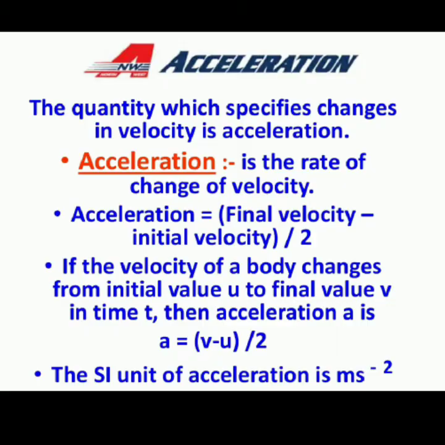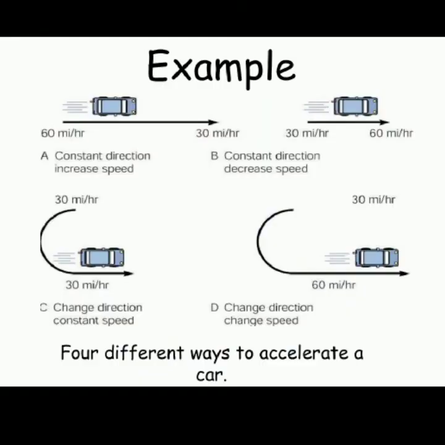The acceleration can be stated in 4 different ways. Example of a car. First one, when there is a constant direction of a car and the speed is increased. So the acceleration is, in the given example of the picture, the final is 30 and the initial is 60. So here what will happen, you are going to use the formula v, that is 30, minus u, that is 60. So the acceleration here will be in a negative term.